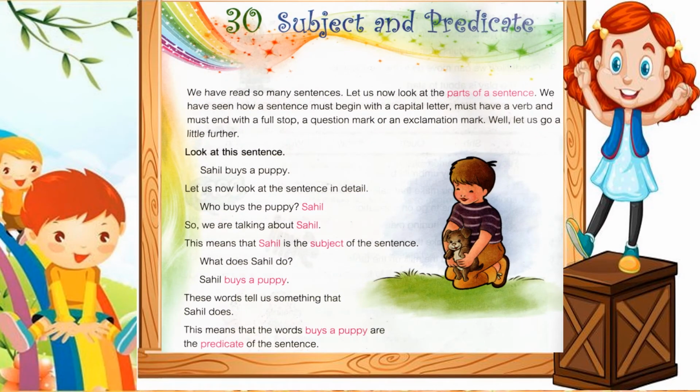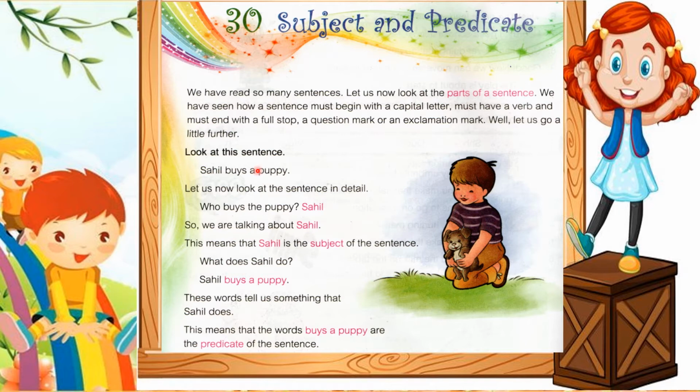Children, let us begin the textbook exercises. We have read so many sentences. Let us now look at the parts of a sentence. We have seen how a sentence must begin with a capital letter, must have a verb, and must end with a full stop, a question mark, or an exclamation mark. Well, let us go a little further.